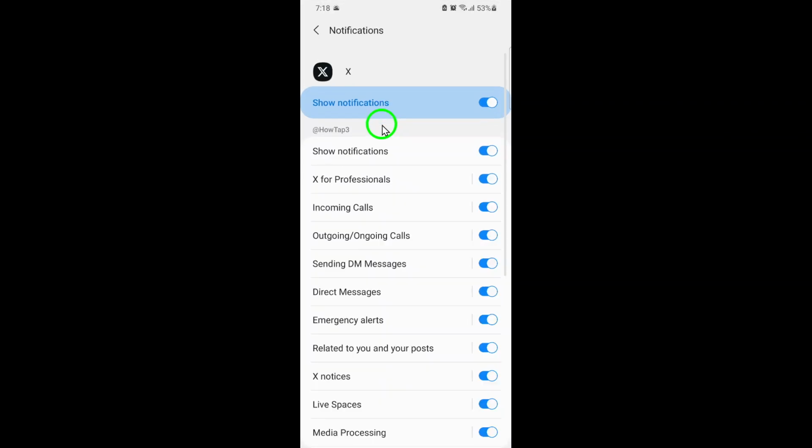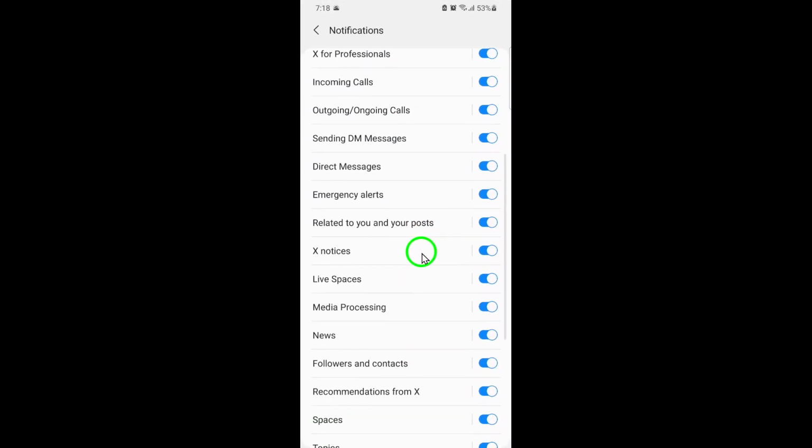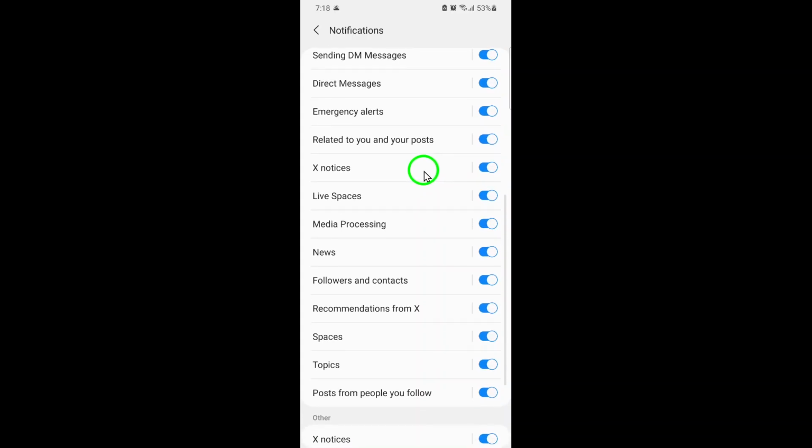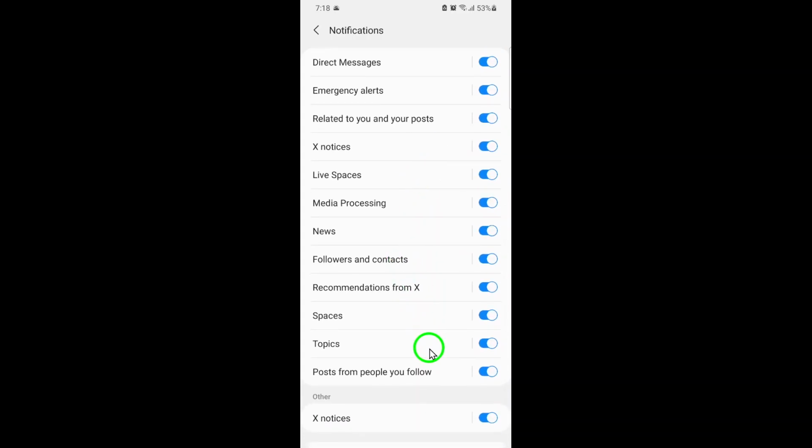Now you'll see a breakdown of all the different kinds of notifications the X app can send. To make sure the setting is specific to posts from people you follow, tap on Notification Categories. Going into categories allows you to customize exactly how certain types of alerts behave, instead of applying the same setting across the board. Inside Notification Categories, look for the category labeled Posts from people you follow.